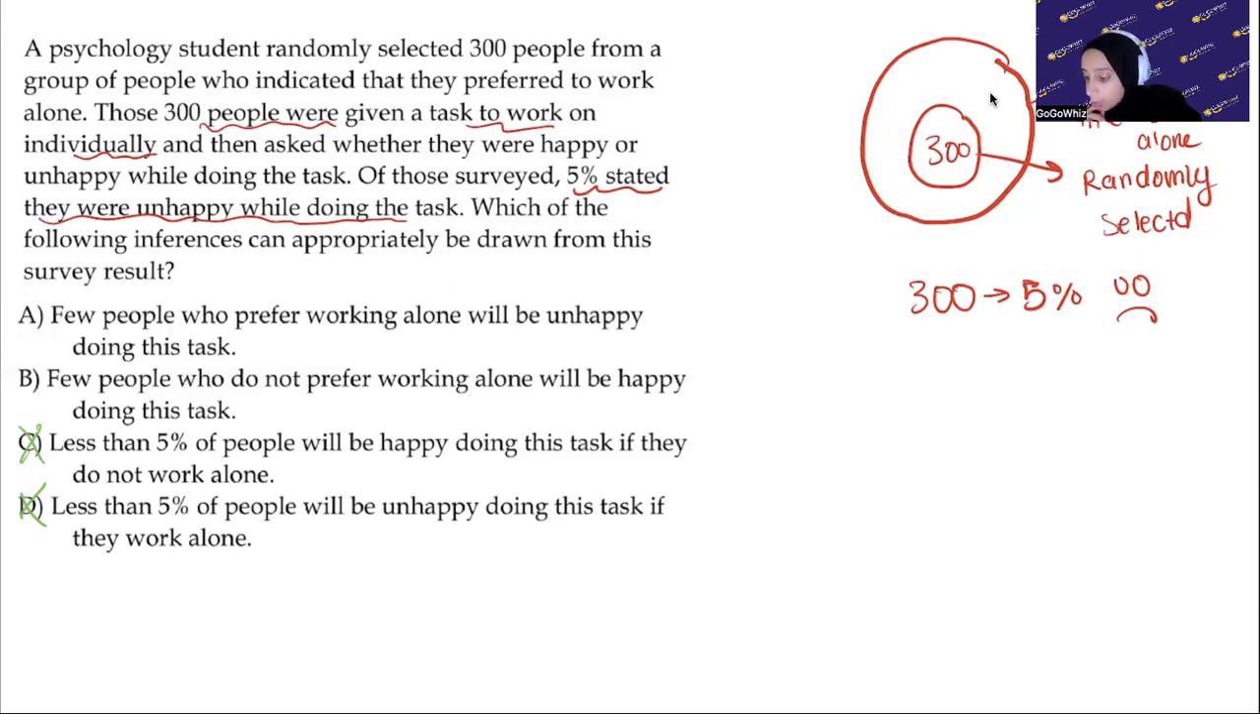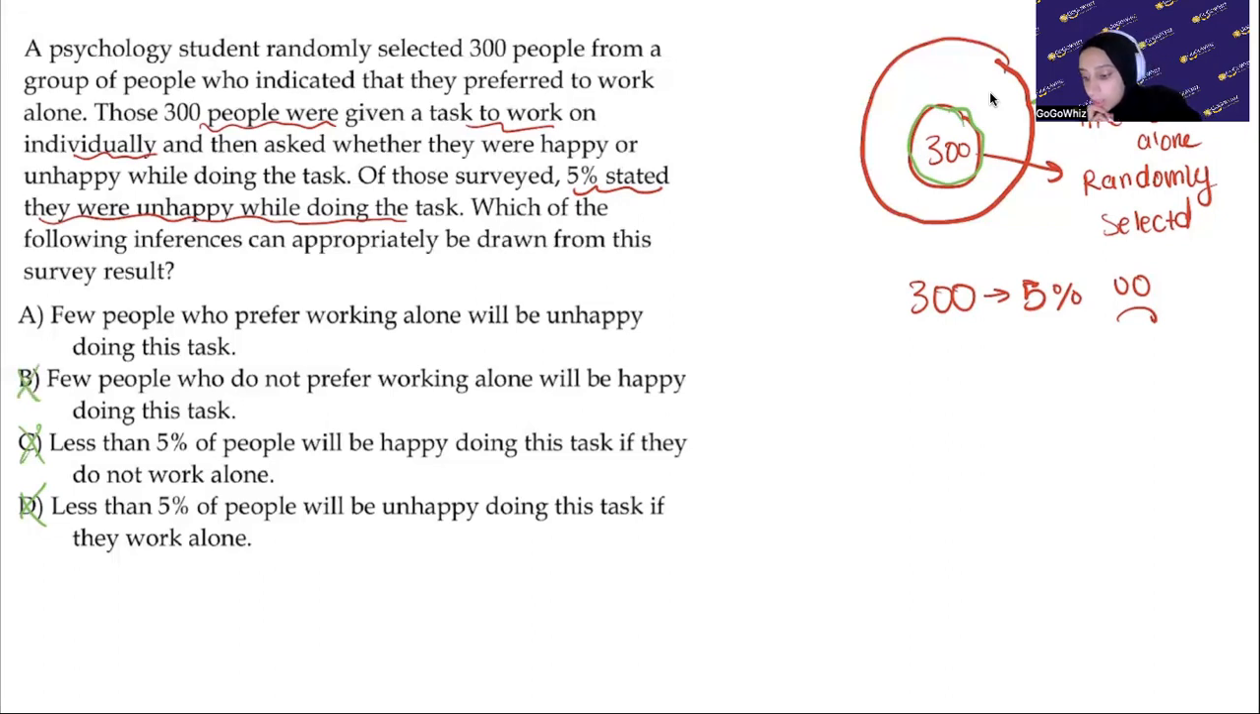So then let's look at A and B. B says few people who do not prefer working alone. Now we weren't looking at anyone who doesn't like to work alone, right? The entire study was made on people who do like to work alone. The selected people were all people who like to work alone. So again, this doesn't work.